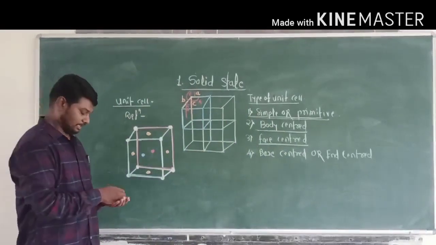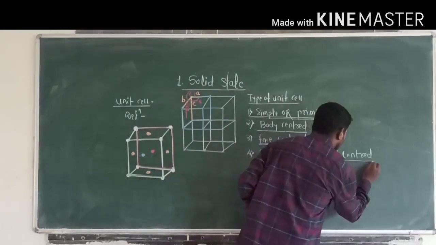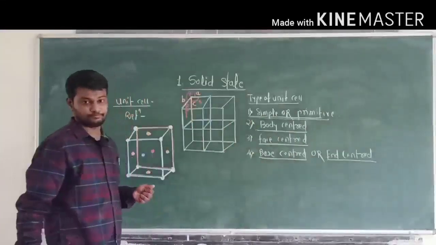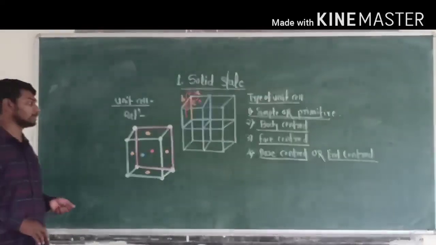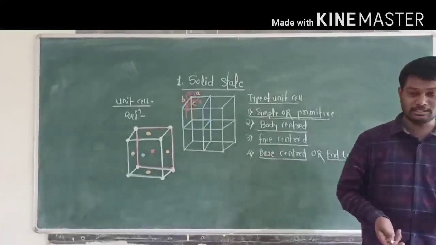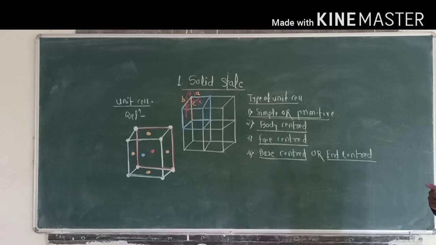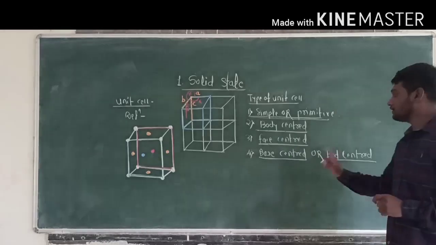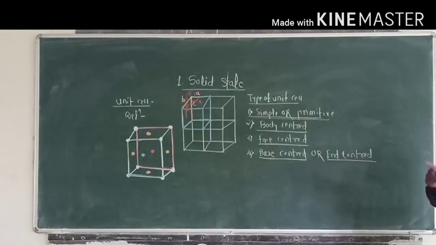Okay, and the last type is the base centered or end centered unit cell. In a base centered or end centered unit cell, all constituent particles are present at the corners of the unit cell, and in addition to these, two constituent particles are present at the center of two opposite faces. Such a type of unit cell is called a base centered or end centered unit cell.